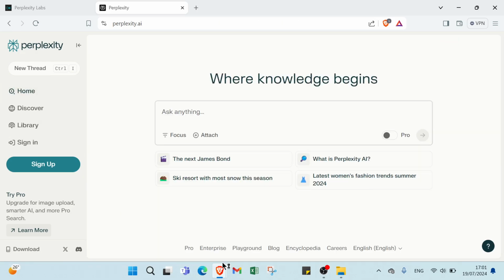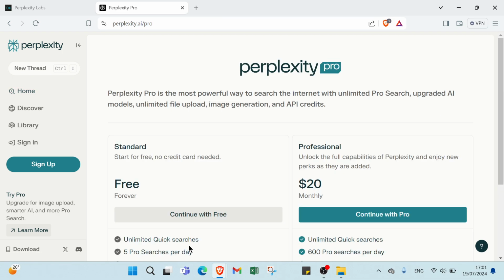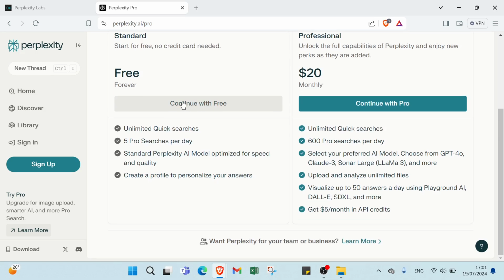Then we have here Pro, Enterprise, Playground, Blog, Encyclopedia, Careers. You can choose English or another language you want. For Pro, we have the free one and the professional one. The free one has limited quick searches, 5 pro searches per day, and the standard Perplexity AI model optimized for speed and quality, and a profile to personalize your answers. And as you can see, this is the professional one. You pay $20 for each month.